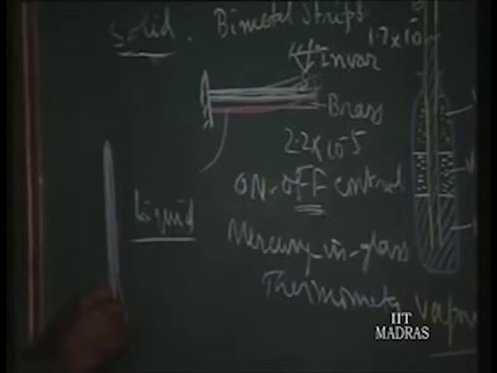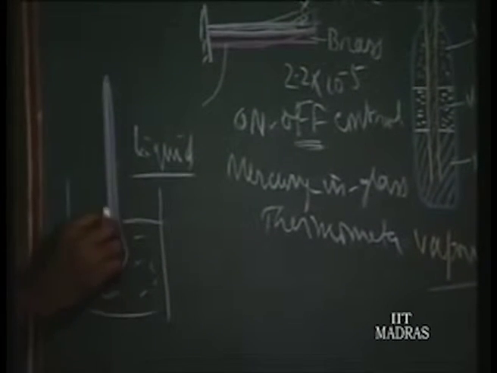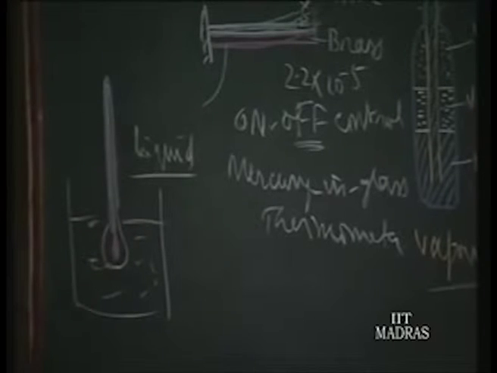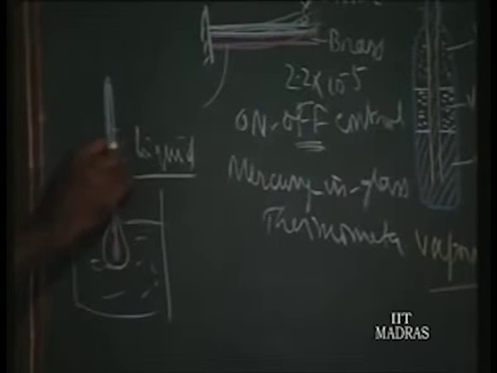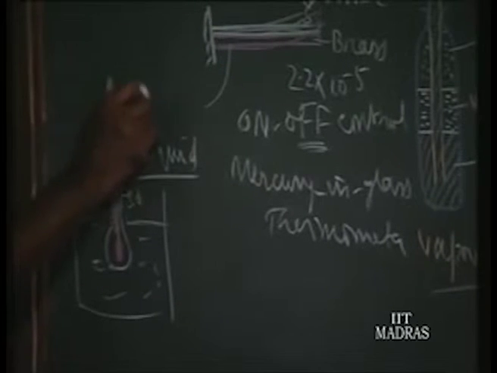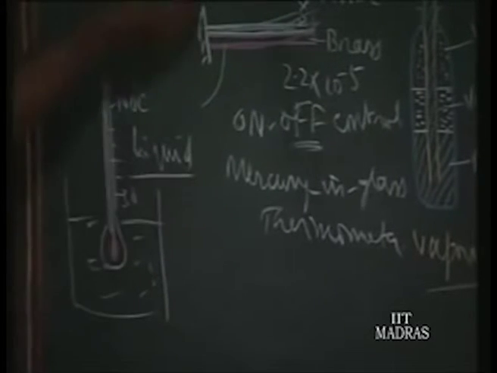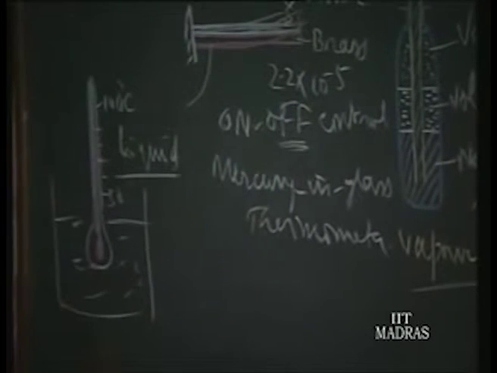So, it is a container, a small bulb, and when the whole thing is immersed in any bath, then you find the mercury in this bulb expands and rises over the capillary column, and this is being calibrated in terms of, say, 30 degrees, this may be 100 degrees centigrade. So, it is being calibrated. This calibration is done by using one or two of the fixed points.